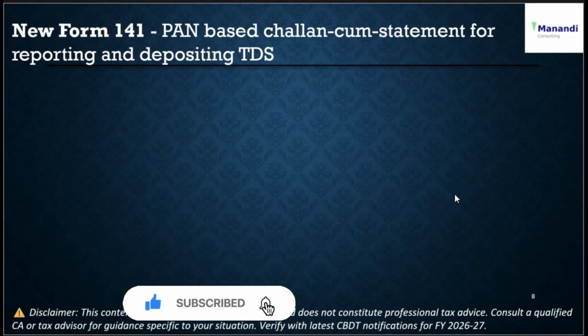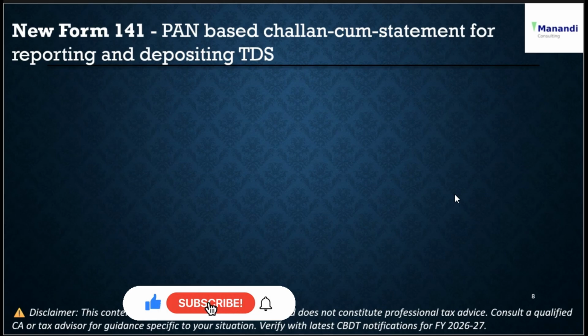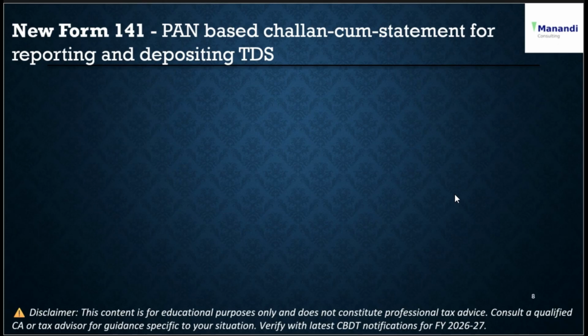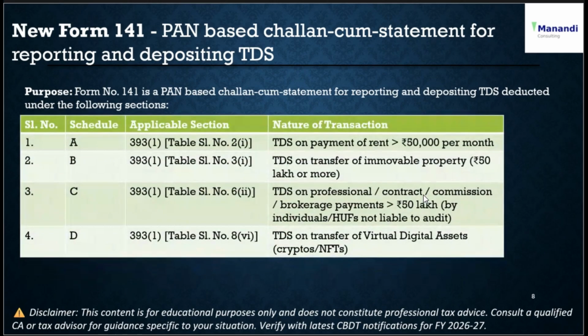In the previous summary, we saw there are four different forms for different transactions. Under the Income Tax Act 2025, it is all clubbed into one form, Form number 141, which is a PAN-based challan-cum-statement for reporting and depositing the TDS. So what is the purpose? Form 141 is a PAN-based challan-cum-statement for reporting and depositing the TDS deducted under the following sections.